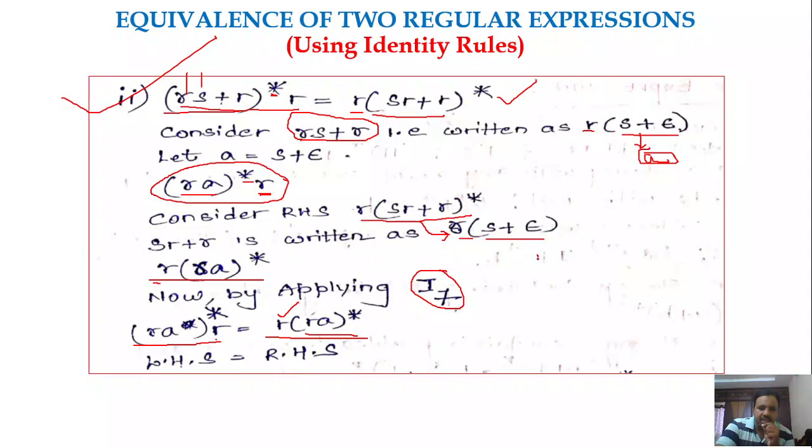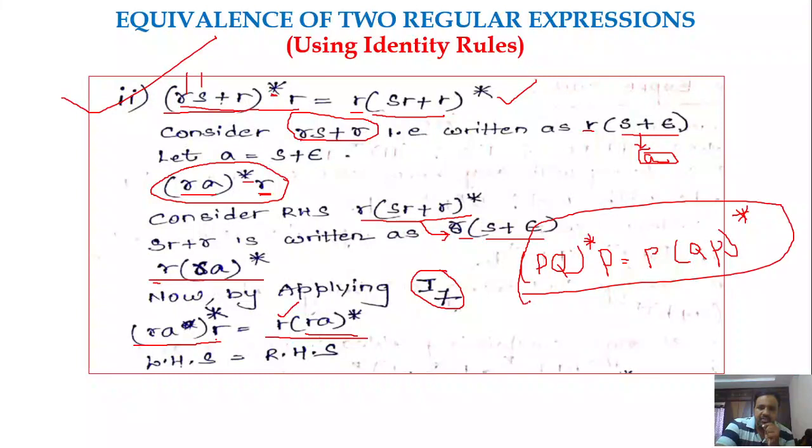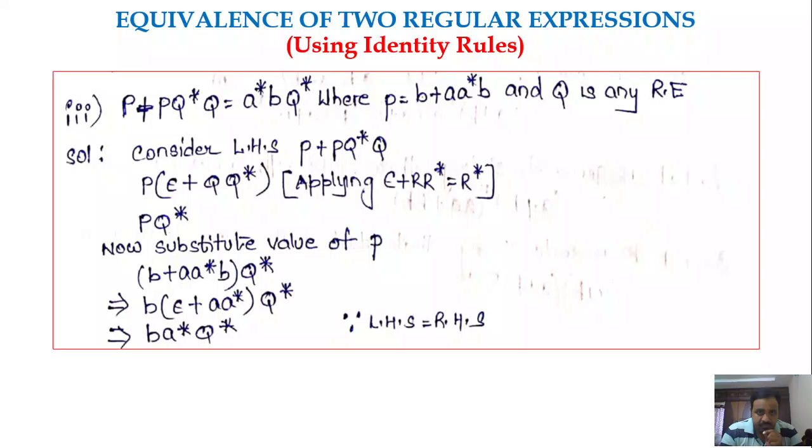We have seen this, right? So PQ whole star, let me say PQ whole star, P is equal to P of QP whole star. So this is the property we could say. The regular set generated by the left hand side and right hand side will be the same. So on this property we are saying that the two regular expressions are equivalent. Okay. Next. Here also we are applying the identity rules to prove that they are equivalent.